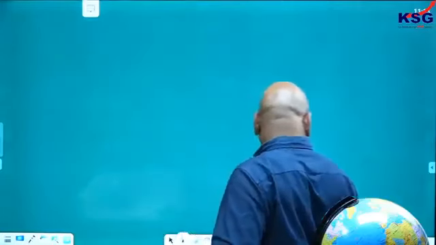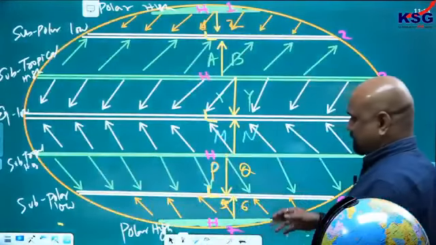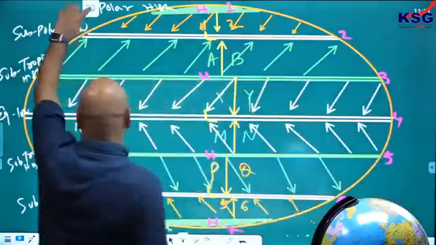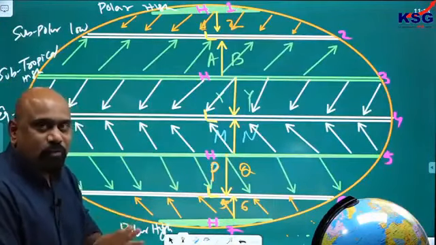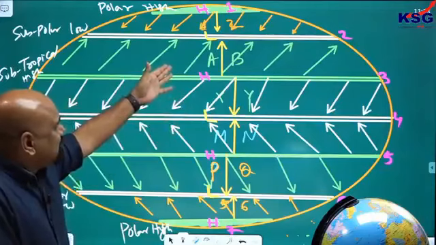Good morning and welcome. Friends, in the last session we discussed the wind pressure belt and the wind systems, isn't it? I hope that all of you remember whatever we discussed. I said total earth atmosphere as a whole, if you see, then we have this type of circulation. This is what we did in the last session, and based on your participation we have done this.